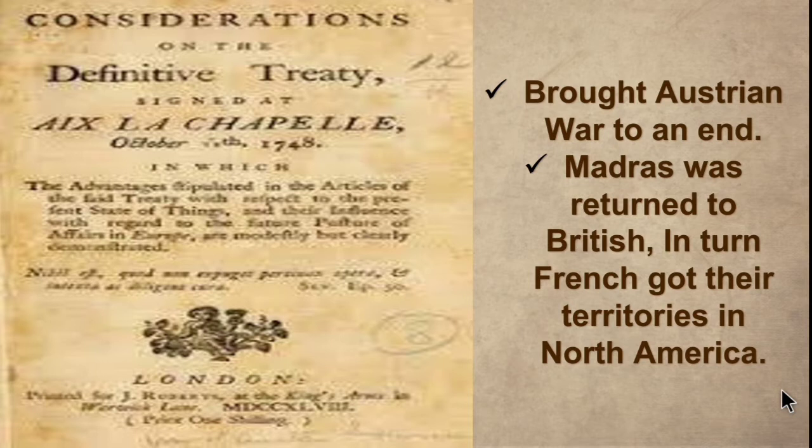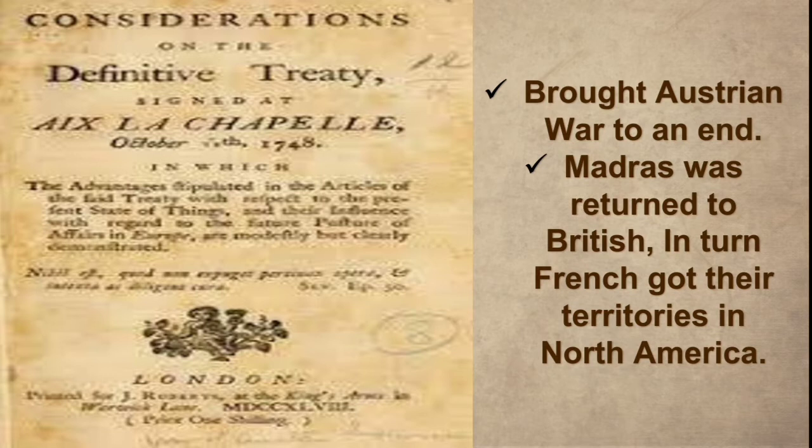So it was between the Nawab of the Carnatic, Anvaruddin, and the French forces. The French won the battle, and the war ended with the Treaty of Aix-la-Chapelle, which was signed in the year 1748.